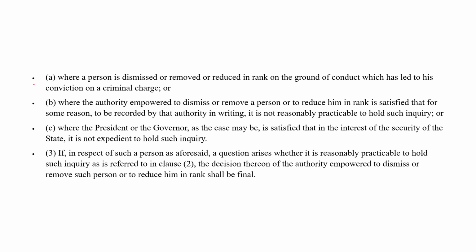There are certain cases where the rank of a person can be reduced, or he can be removed, if he belongs to the civil service. Where a person is dismissed, removed, or reduced in rank on the ground of conduct which has led to his conviction on a criminal charge. If there is a criminal charge against a person, then he can be dismissed or removed by the authority. Where the authority empowered to dismiss or remove a person or to reduce his rank is satisfied, for reasons to be recorded by the authority in writing, that it is not reasonably practicable to hold such an inquiry.